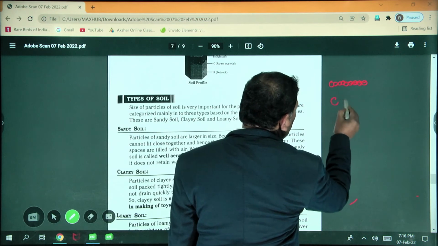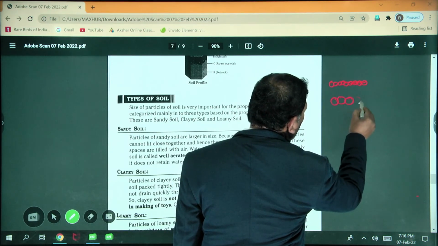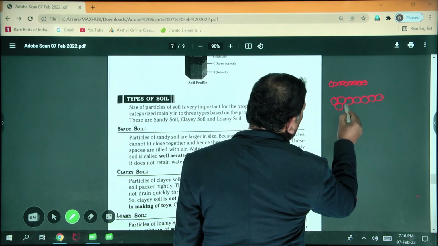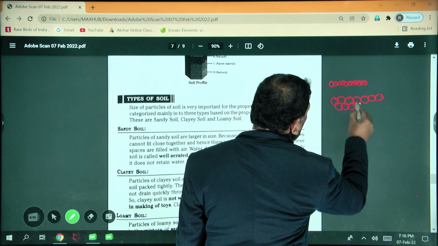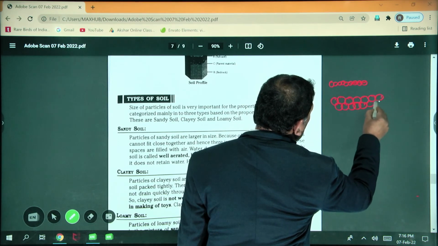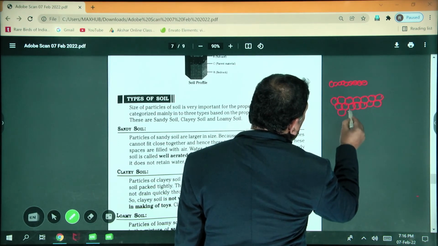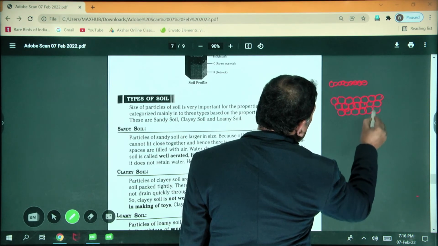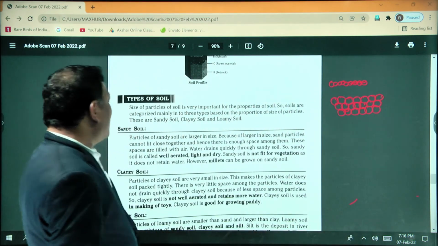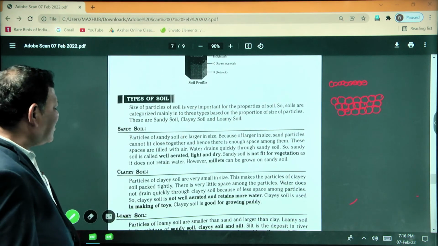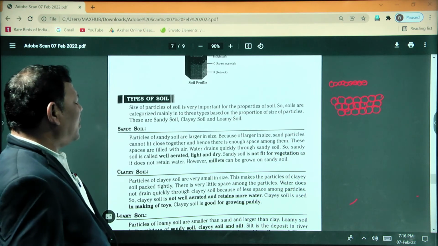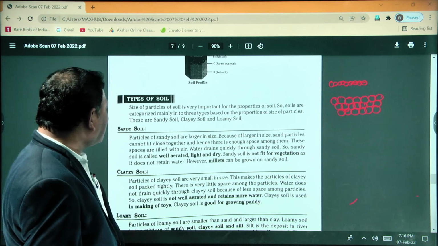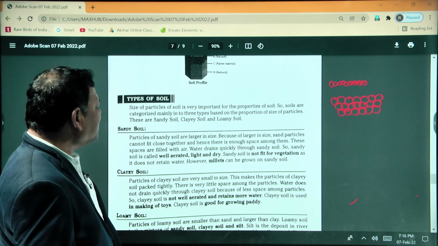So water does not drain quickly through the clay soil, because there is less space among the particles. Clay soil is also not well aerated and retains more water.